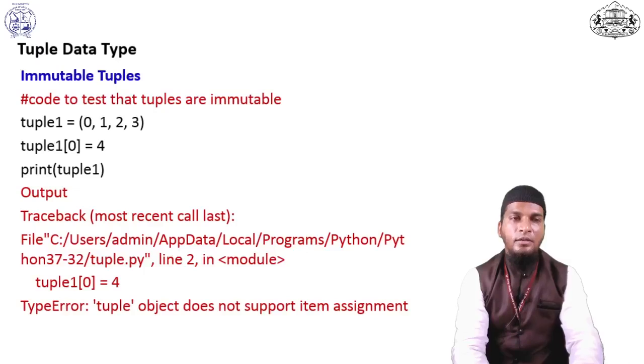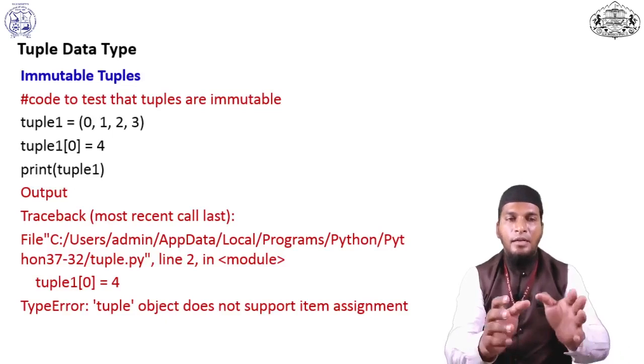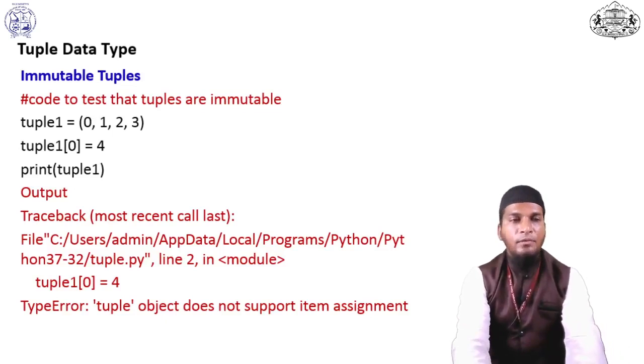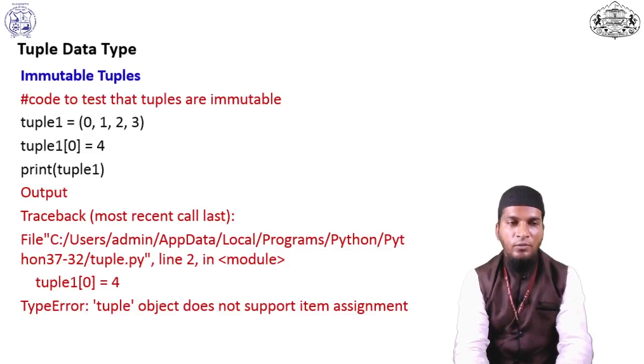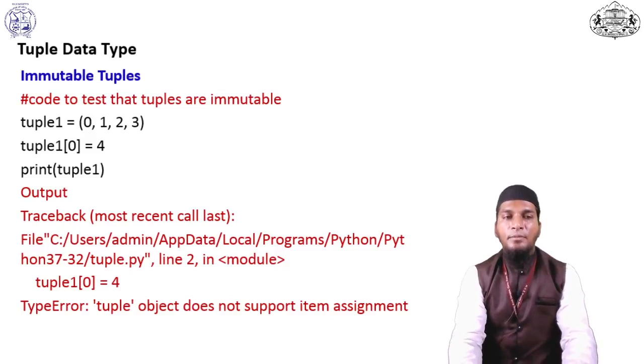Let's discuss tuples as an immutable data type, because we cannot modify them, we cannot add to them, and we cannot do element assignment. Please check the example. I added the example tuple1 equals 0, 1, 2, 3, but I want to assign the value 4 at index 0. When we print tuple1, it will show an error message.